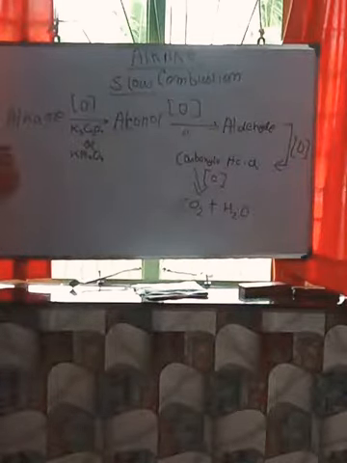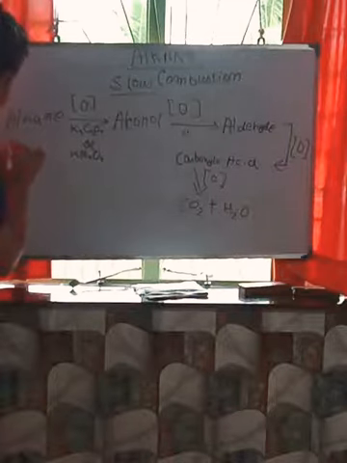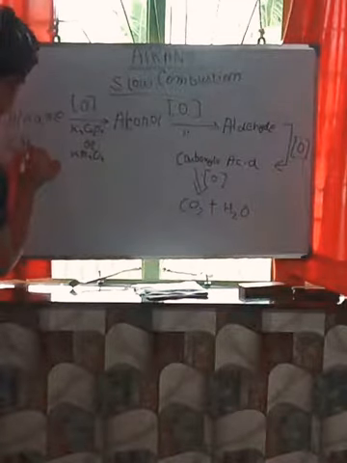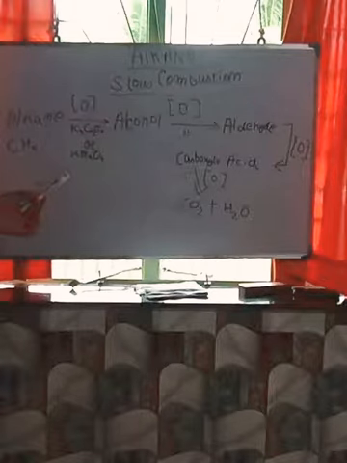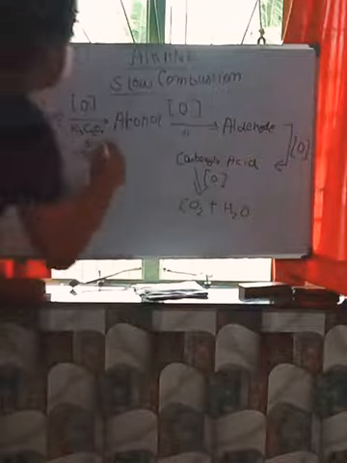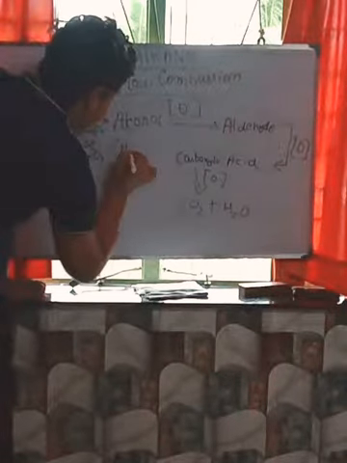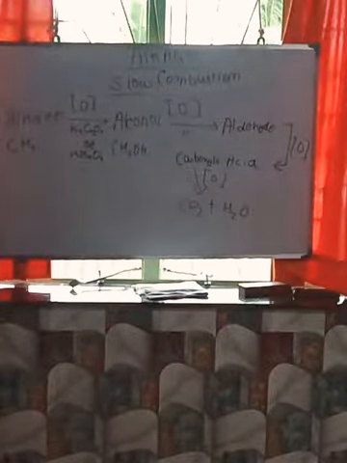Now in the alkane, let us take one example. In place of alkane, I will take methane, CH4. Alcohol means the OH group, so it will convert into CH3OH. Why?